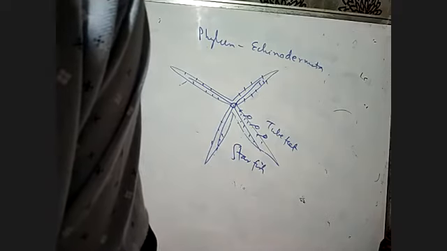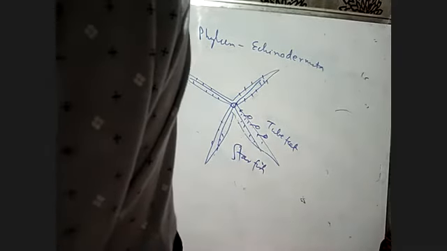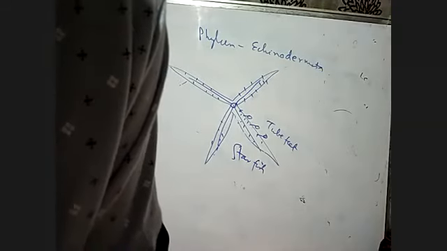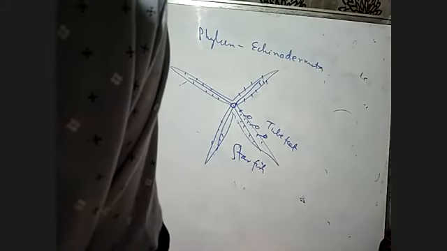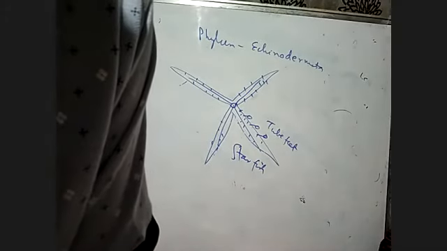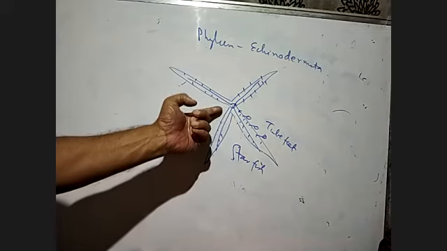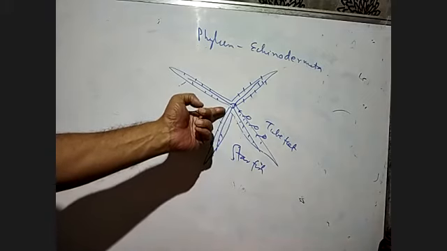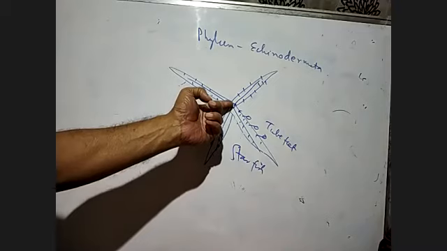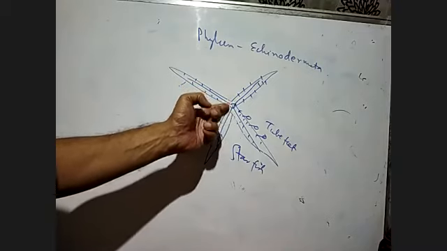The digestive system is complete, with the mouth on the lower side and anus on the upper side. This is a strange thing here. The digestive system is complete, but the mouth is present on the ventral side, the lower side, and the anus is present on the upper, dorsal side. So the mouth is below and the anus is above. This is a strange phenomenon in Echinodermata, the organization of the digestive system.